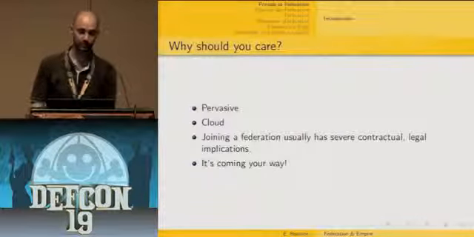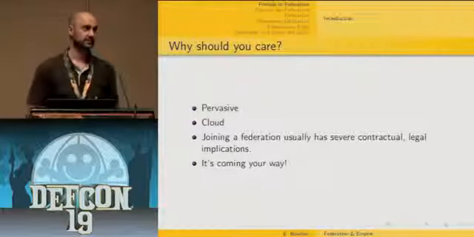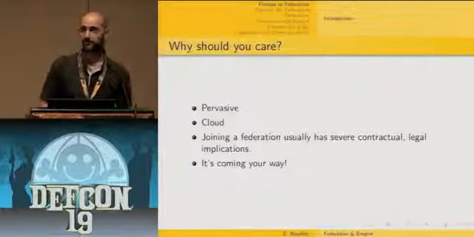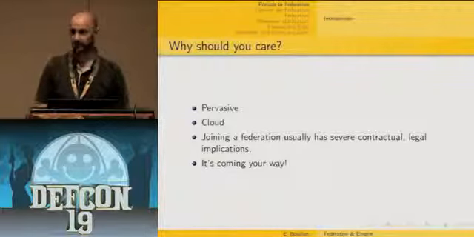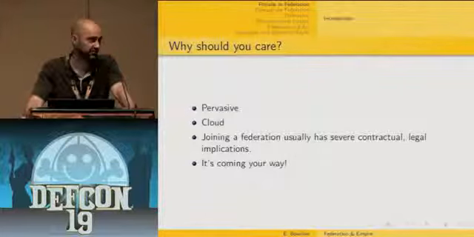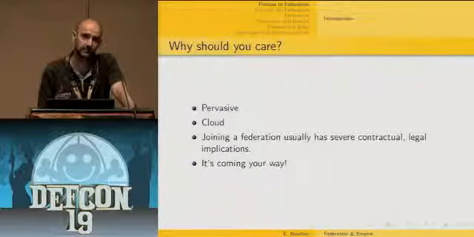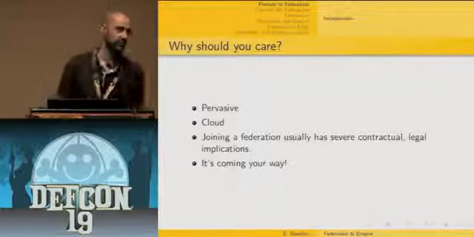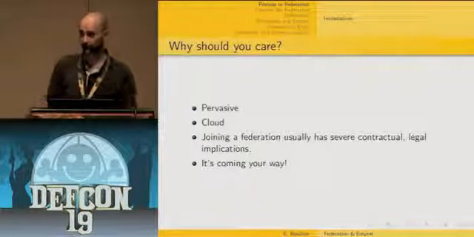So why should you care? The thing is that the protocols and specifications I'm going to discuss in this presentation are getting more and more prevalent. Actually, many influential major industrial players are currently pursuing the development of SAML-based protocols to achieve federated identity management. And also, its support of federations makes SAML particularly suitable for cloud deployment, and that's why it's getting ubiquitous. So whether you like it or not, it's coming your way.